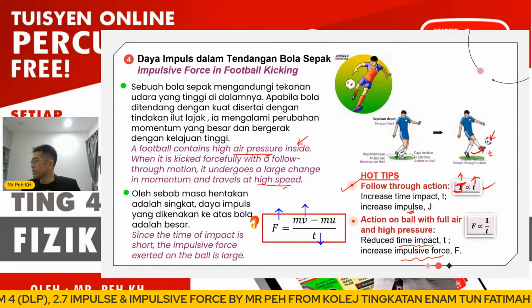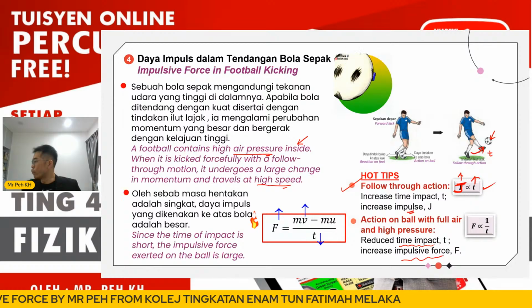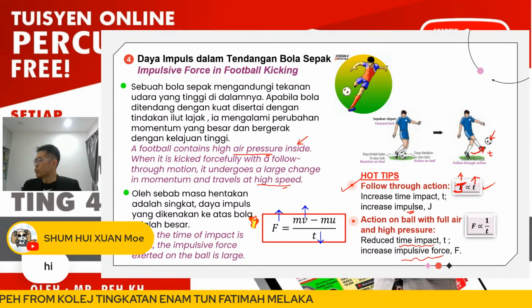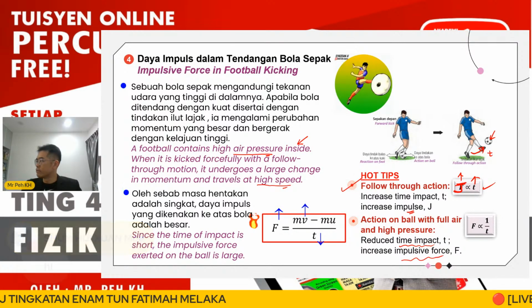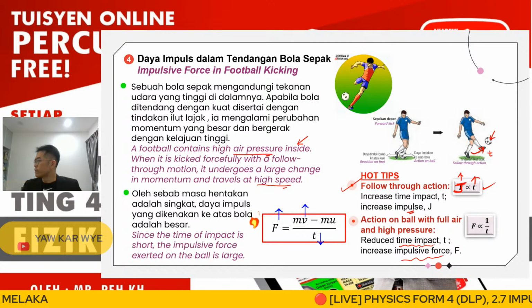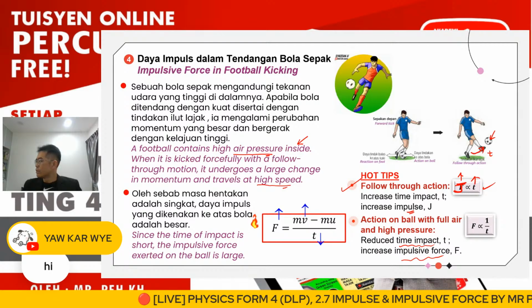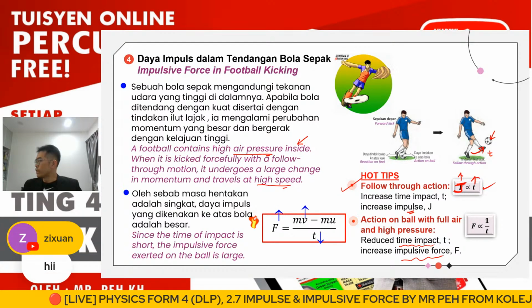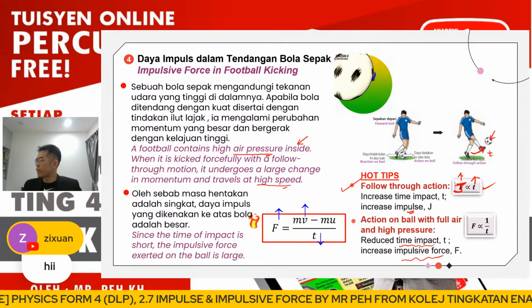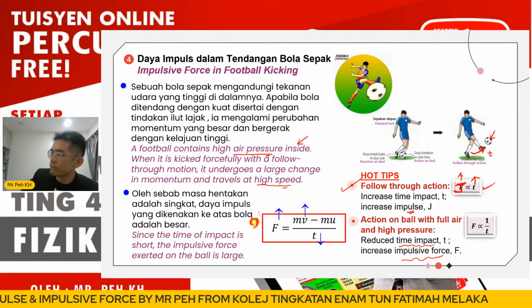Okay, in the line again we have more students joining us here. So we have Hui Xuan. Oh, Hui Xuan, thank you for joining my lesson and responding to me in the chat room. Okay, another is Kawi. Is it Kawi or Kawi? Oh, thank you for joining my lesson. And we have Zixuan also. Oh. Okay, so A1, can you tell me where you come from? Okay, thank you again for joining my class.